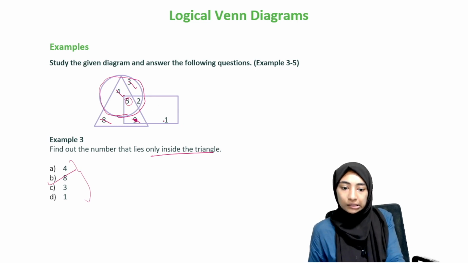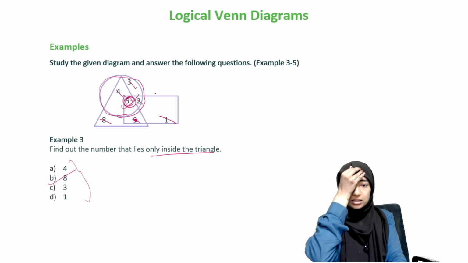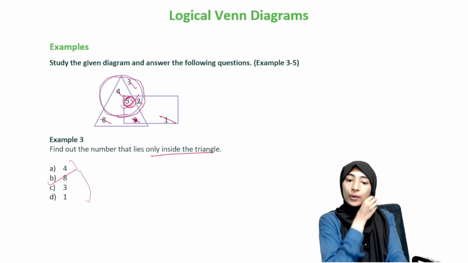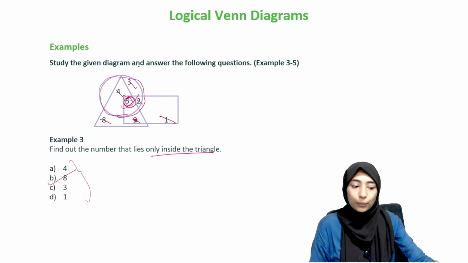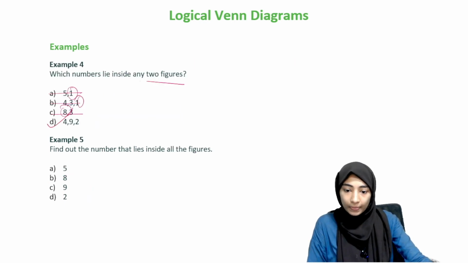1, again no, 1 does not belong to the circle or the triangle, so no. 2 does not belong to the triangle, so no. So the only thing left is 5, and even otherwise the answer is 5, right? So that's it. You can go by eliminating your numbers, but even other than that, if you just look at the figure also, you will understand. Okay, so this is 5.